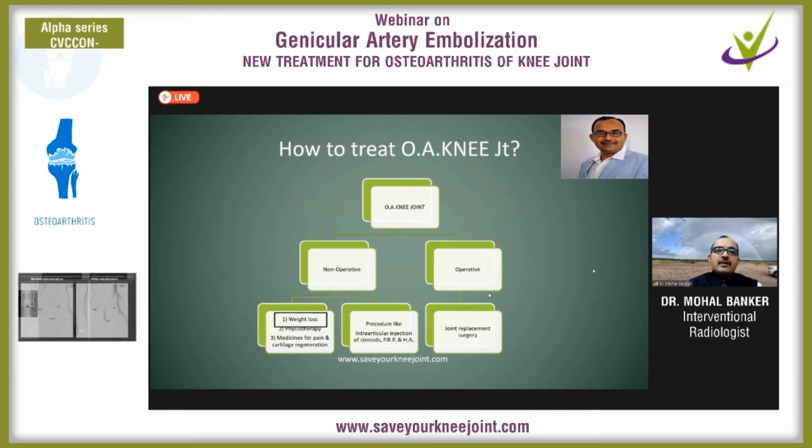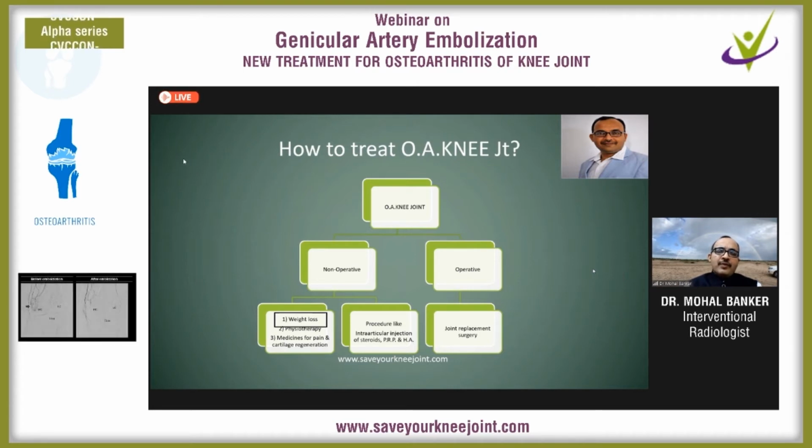Now currently in osteoarthritis of the knee joint, the treatment divides into two parts. One is operative and the second one is non-operative. In non-operative treatment, when the patient first complains of pain and morning stiffness in the joint, we prescribe some medicines for painkiller and cartilage rejuvenation, and also prescribe some physiotherapy and weight loss. See, weight loss is very important. I'm going to describe why it is so important.